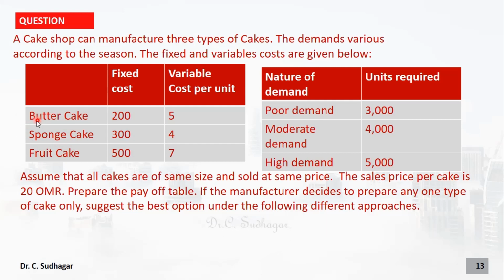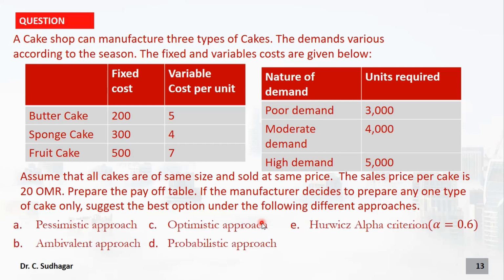Either we can make a decision to prepare butter cake, or sponge cake, or fruit cake. So these are called the courses of action, and these are called the states of nature: the poor market, moderate market, and high market. Now what are the different types of approaches asked? Based on the pessimistic approach, the ambivalent approach, the optimistic approach, the probabilistic approach, and the Hurwicz alpha criterion or experts approach. Let us see them one by one.